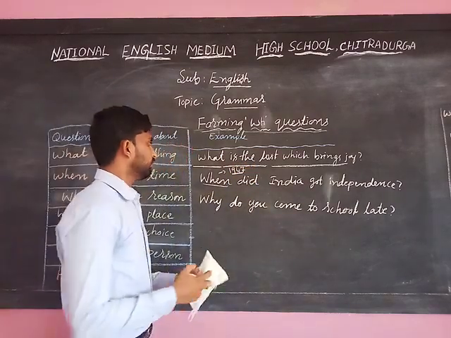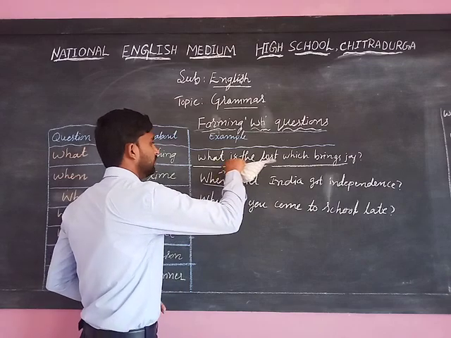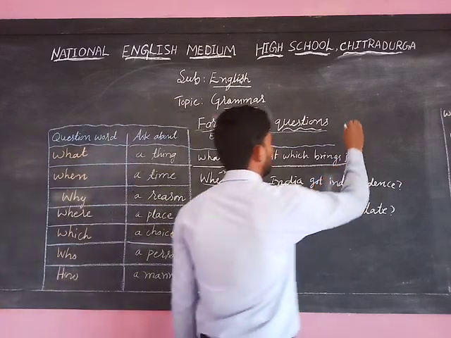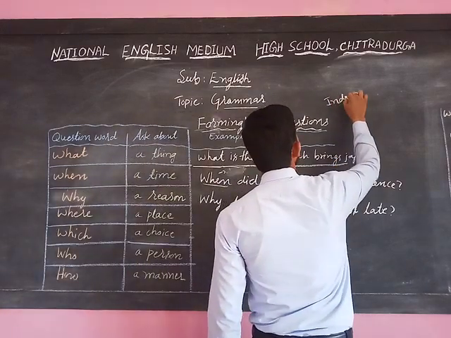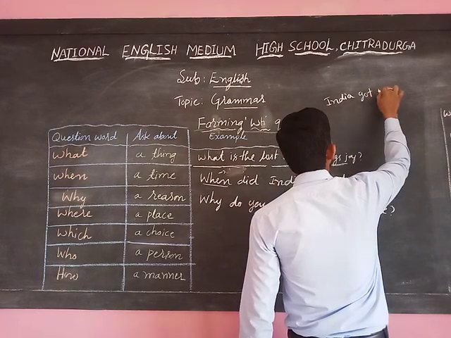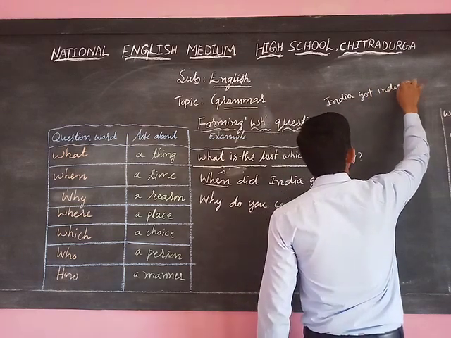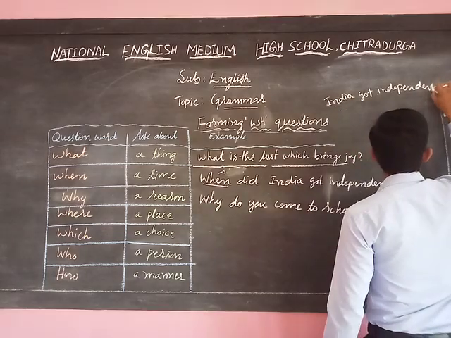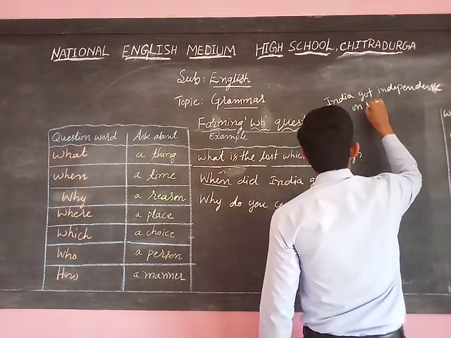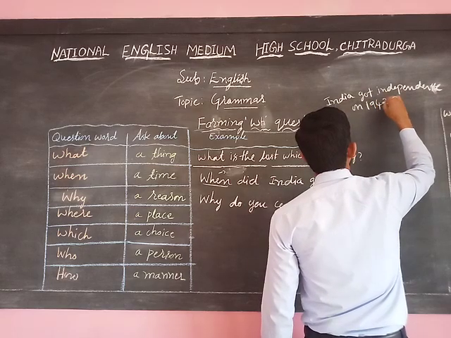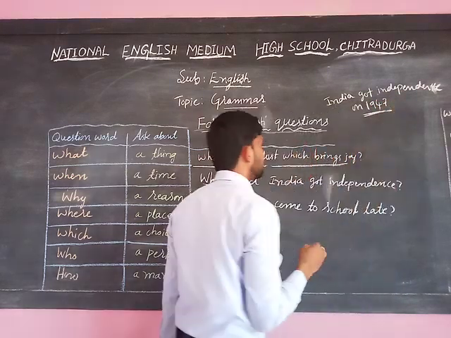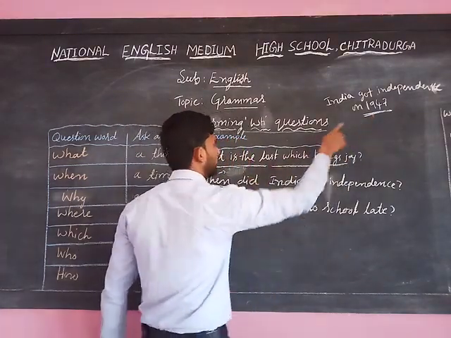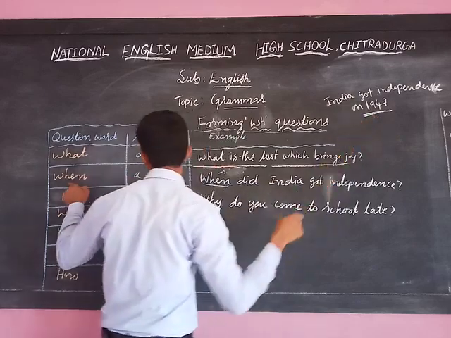When we are making a question, we have to start from a sentence, for example, India got independence on 1947. 1947 is the answer here. We have to choose the answer to make the question, and because 1947 is the answer, that is the time, the question word is when.